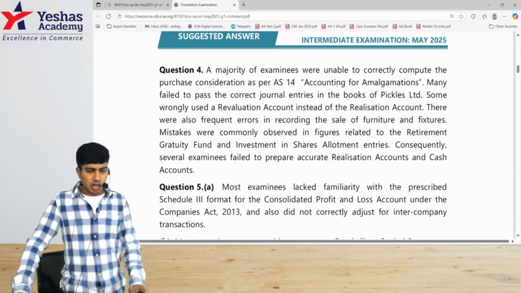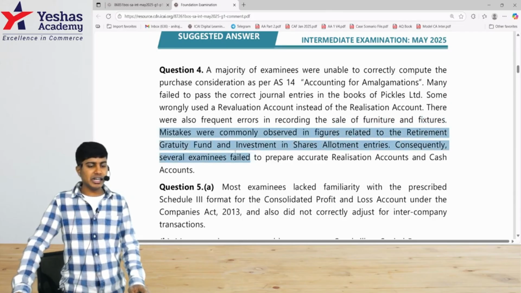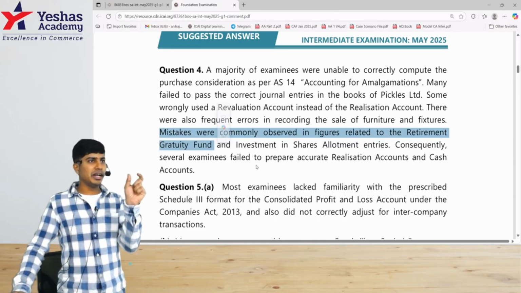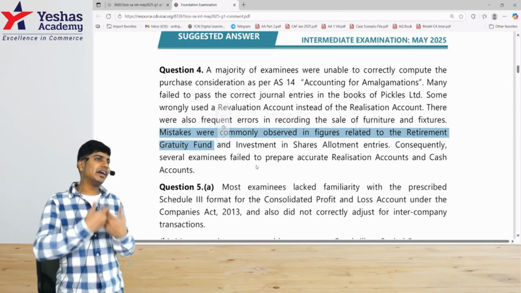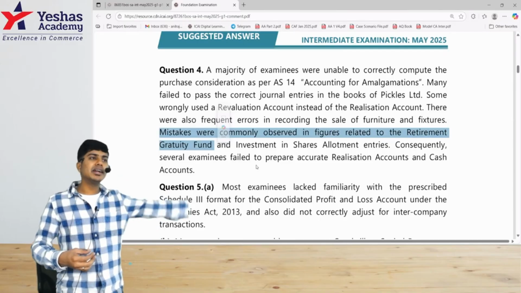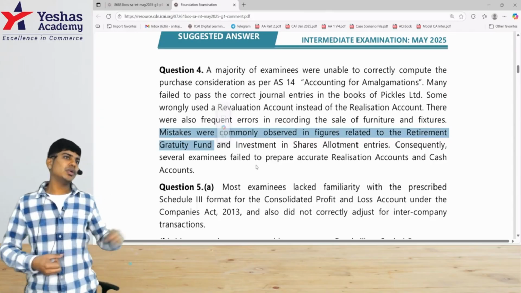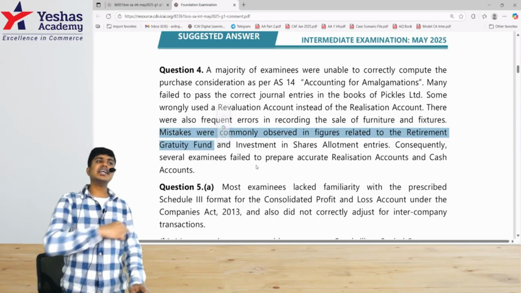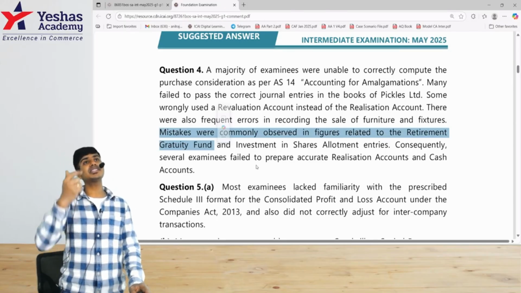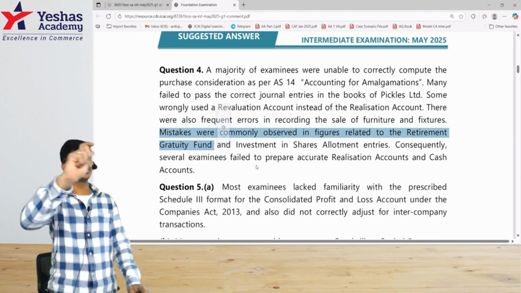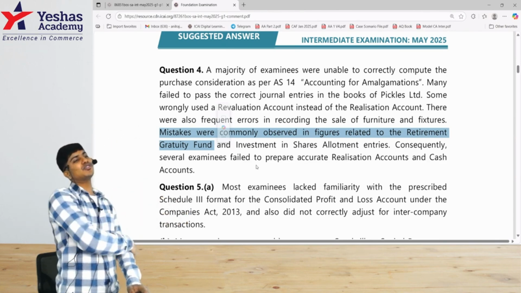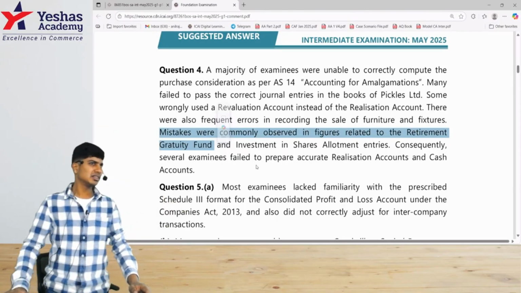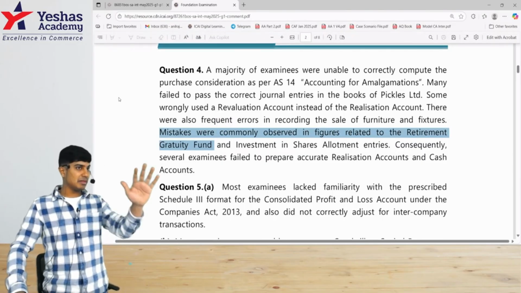Then mistakes were commonly observed in figures relating to the retirement gratuity fund. Some employees, if they retire, you had to pay them some money. That fund was maintained. Because the company is winding up, you might have to pay that. That liability was not taken over by the transferee. The transferor had to pay. You had to again write it at the amount paid. That will be transferred to realization, and the amount paid. In the suggested answer, I don't think they've given the answer like this. What they've done is they've not transferred to realization. They've kept that ledger open and they've paid. The balance they've transferred to realization as profit or loss. Anyways, if you transfer the full amount and then do it like how we do, you'll get the same answer. That's absolutely correct. You'll still get the same answer.